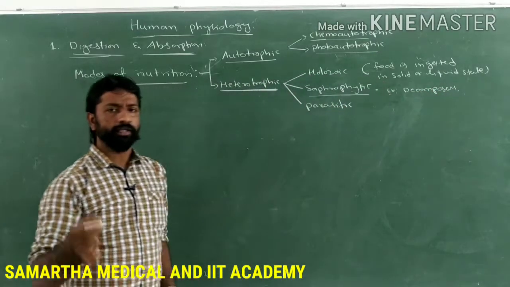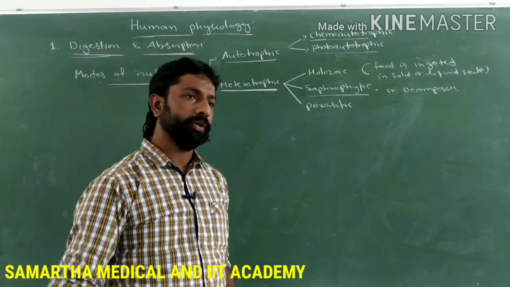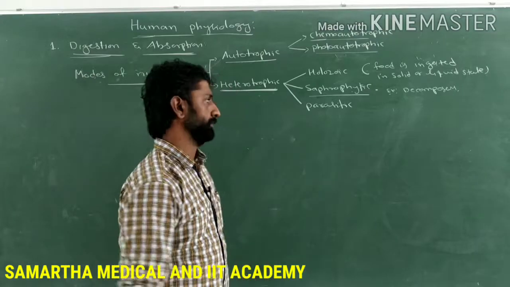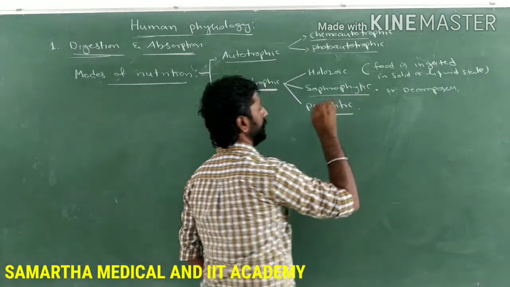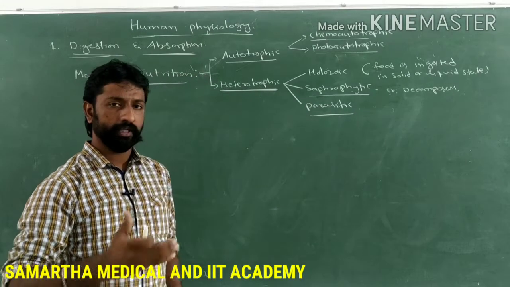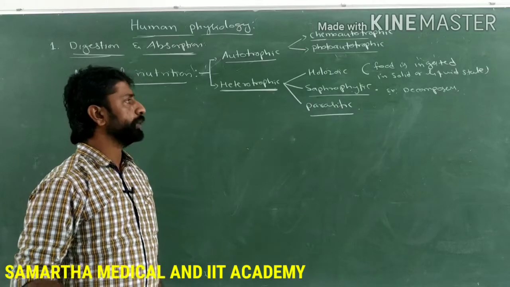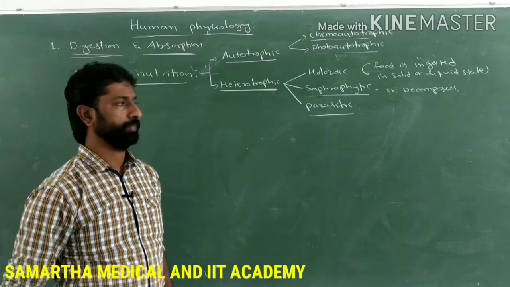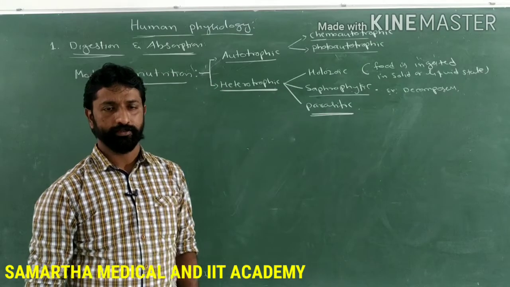They feed on the decaying organic matter of plants or animals and utilize it as a food source. Next, parasitic organisms depend on other organisms. Either they live in or on the surface of the body and obtain nutrition from the host organism. Such nutrition is said to be parasitic.